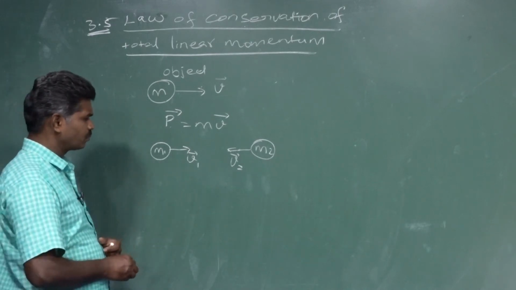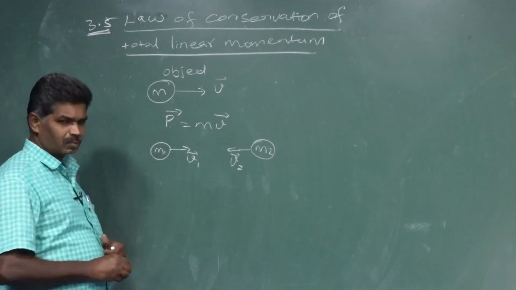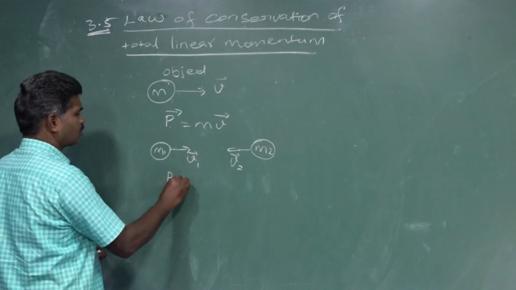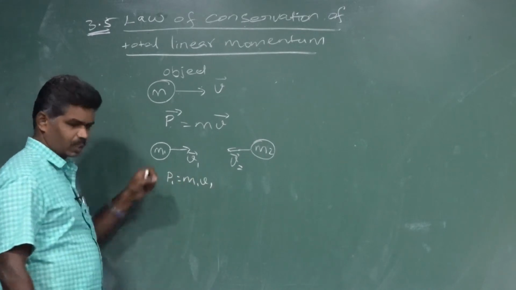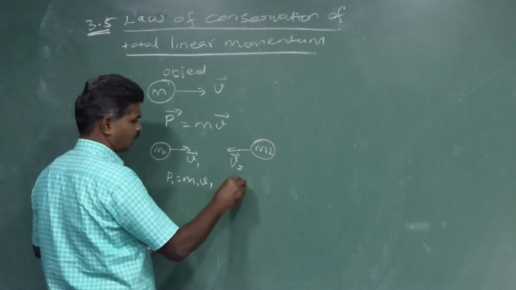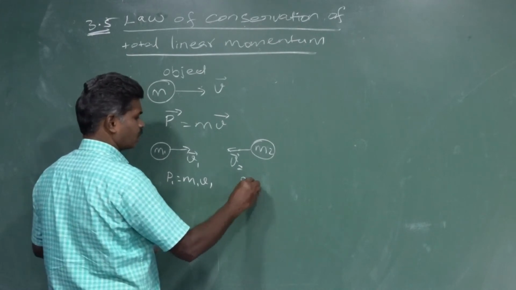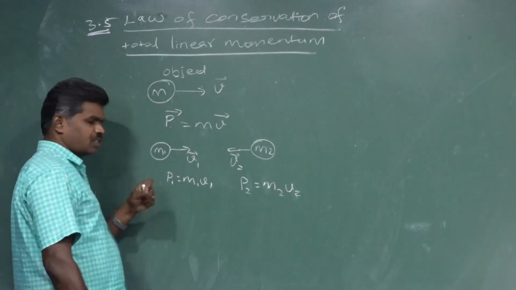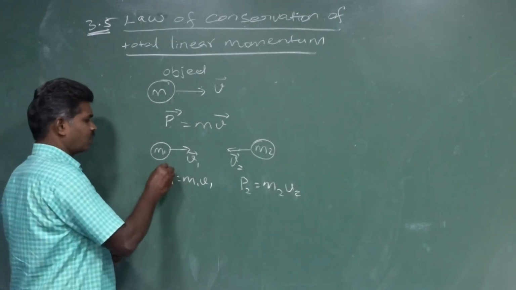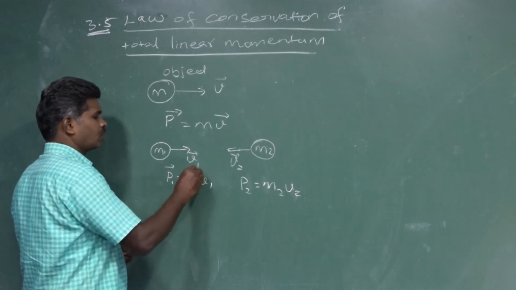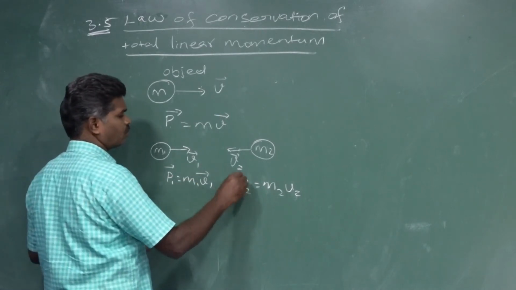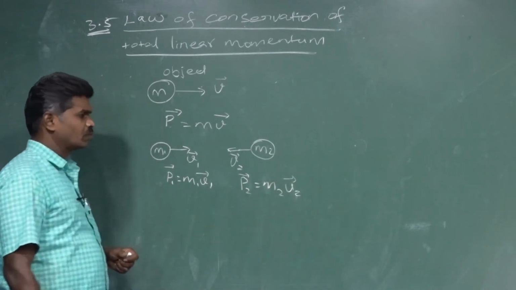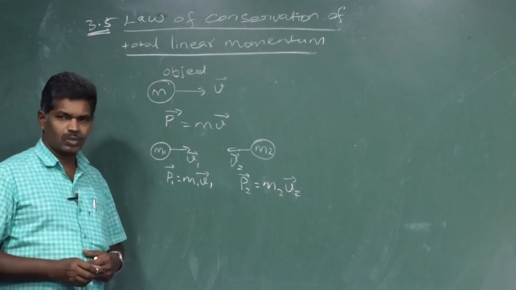Before collision, the momentum is generally taken as P1 equal to m1 v1 in magnitude, and for the second object P2 equal to m2 v2. For direction, we express P1 vector equal to m1 into v1 vector, and P2 vector equal to m2 into v2 vector. Anyhow, the two objects are in motion.